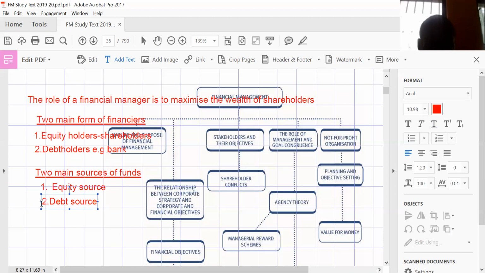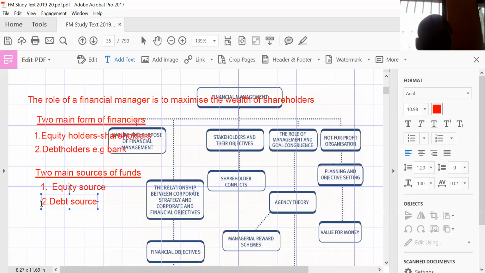And we are saying that we have a lot of topics in the ICAG financial management syllabus. Yes, sir. Which is going to show you how to maximize the wealth of shareholders. So whatever you learn in financial management is geared towards how to maximize the wealth of shareholders. The word maximize means to increase the wealth. So let's take it from an angle. What do you mean by the wealth of shareholders?